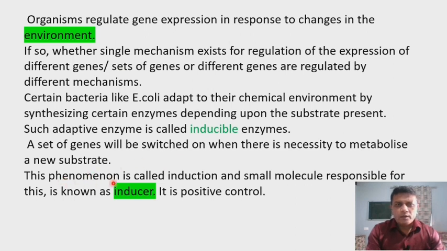Then this phenomenon is called induction, the process in which the genes are switched on, and a small molecule responsible for this is known as inducer. Now the inducer binds and will start the process of metabolism, and this substance or molecule which is responsible to start the process or to switch on the genes is called the inducer. It is called positive control.